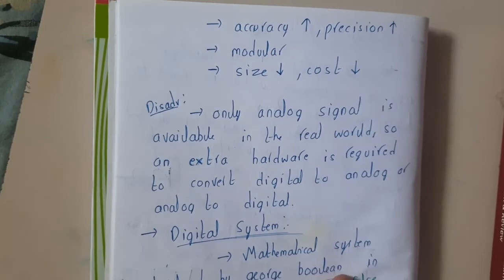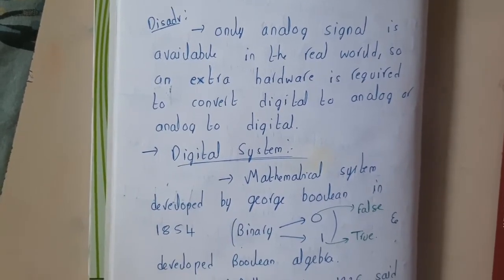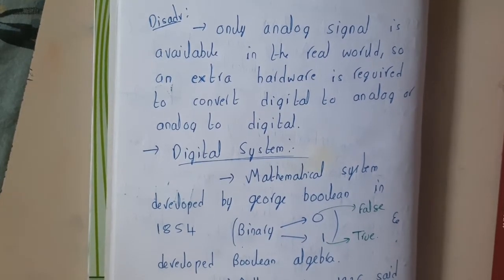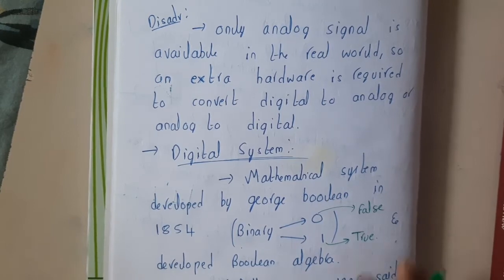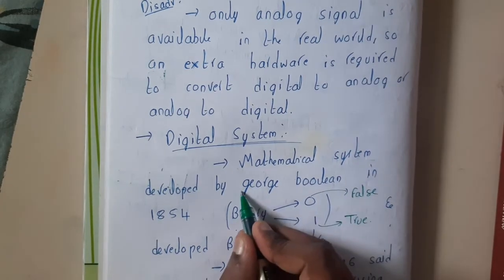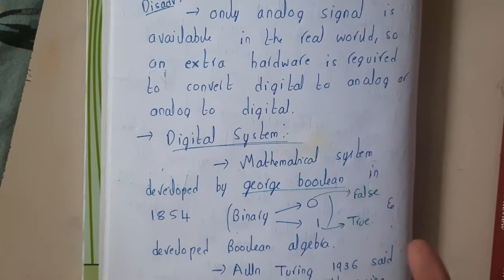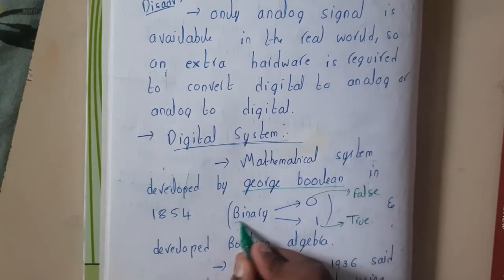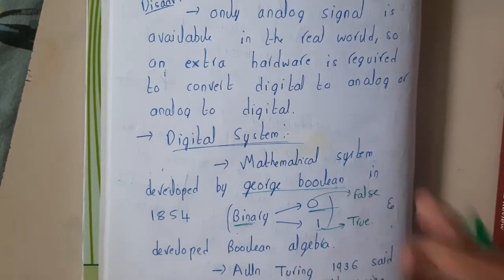So now let us come to our subject, which is nothing but digital electronics, right? Before going into the understanding of digital electronics, you need to understand why these digital systems are that much powerful. Basically this digital system was proposed by George Boole, guys. He is the one who designed that there could be two binary values, so basically we know it is 0 or 1. 0 means false and 1 means true, like in our computer language.